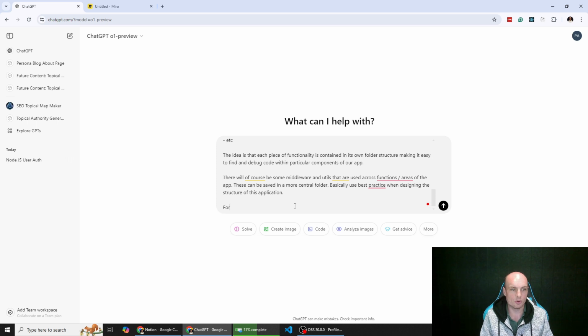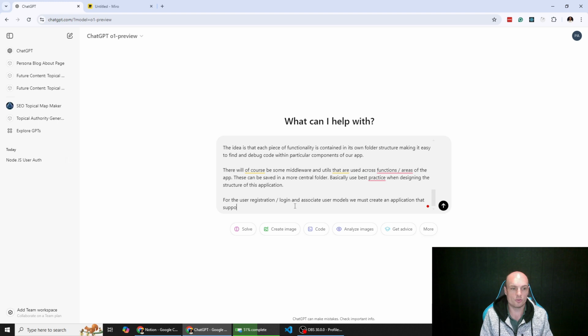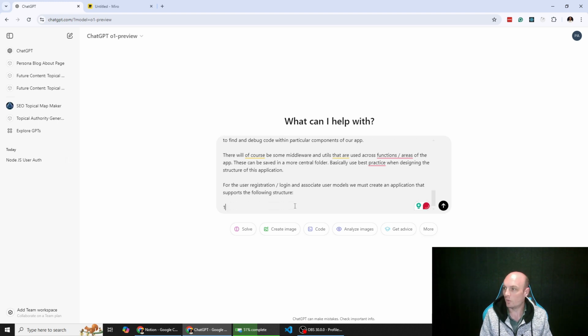So we're going to tell it, let's just say, for the user registration, login, and associated user models, we must create an application that supports the following structure. 1. Each user must be associated with the company. 2.